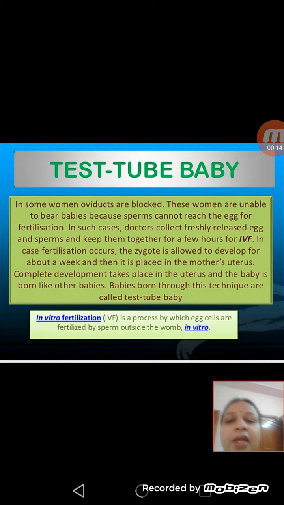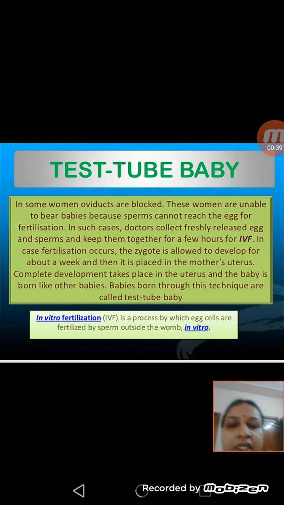In some women the oviducts, or fallopian tubes, are blocked. So in such cases the sperm is not able to reach the egg. So what the doctors do is collect a freshly released egg and sperms and keep them together for a few hours for IVF. IVF means in vitro fertilization.